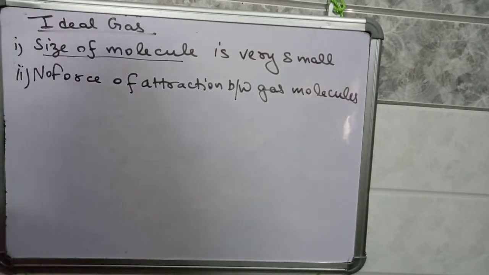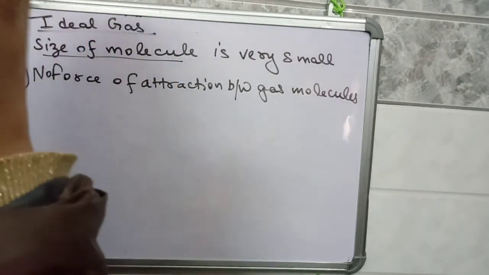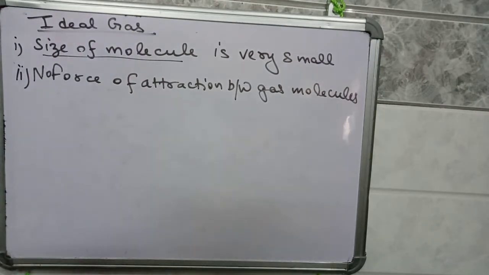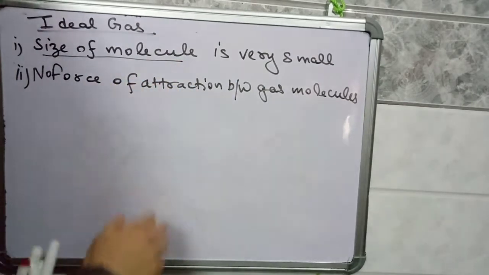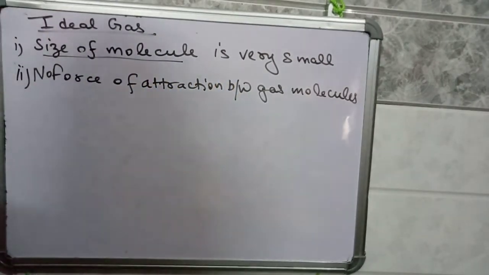We have discussed in lower classes that all matter particles attract each other. Solid particles attract each other very strongly, liquid particles attract each other moderately, and gaseous particles attract each other but with a very weak force of attraction. But for an ideal gas there is zero force of attraction between gas molecules.